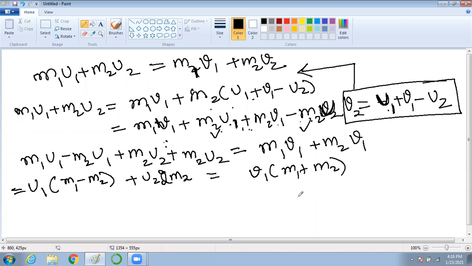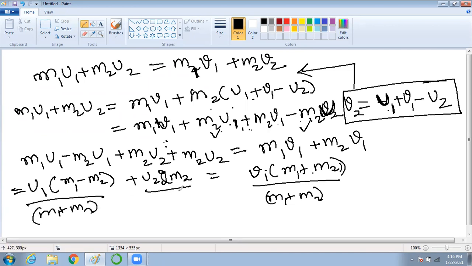So can I do one thing? Can I divide both sides by m1 plus m2? Here also I will divide by m1 plus m2. Clear? Pritham, clear? Yes, sir.